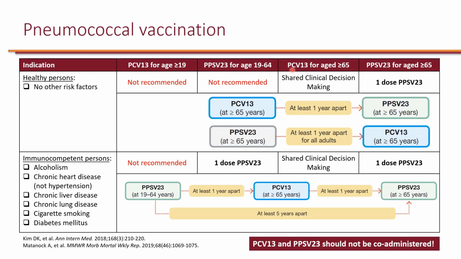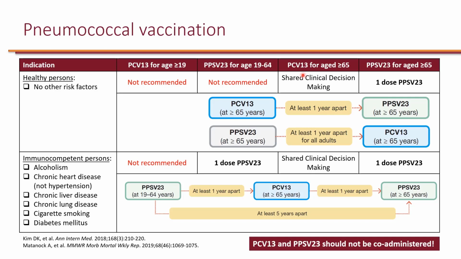However, since 2019, this recommendation changed to shared clinical decision making, meaning that this should be a discussion between the clinician and the patient to decide if the patient actually needs to get PCV13. And the reason for that is that we have had a program for pediatrics since the year 2000. So since the year 2000, we've been giving PCV7 to children.